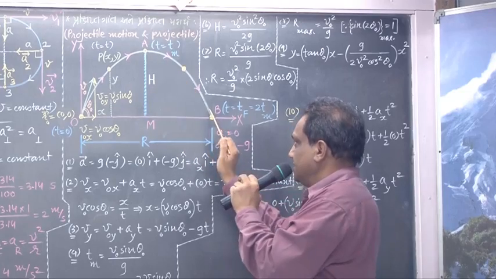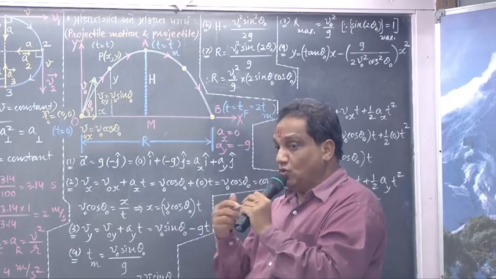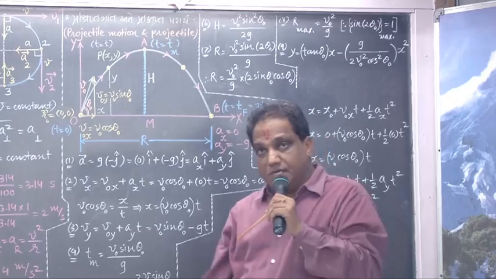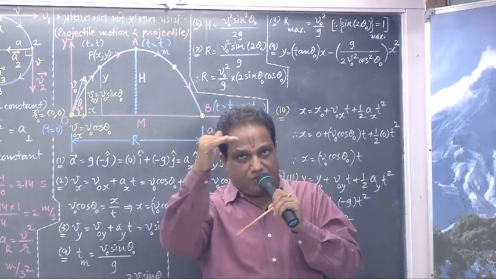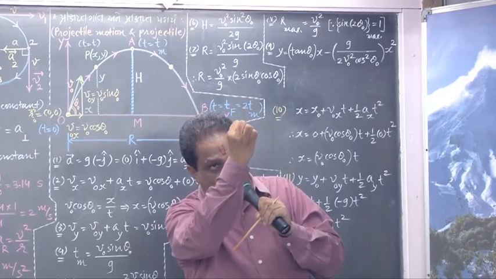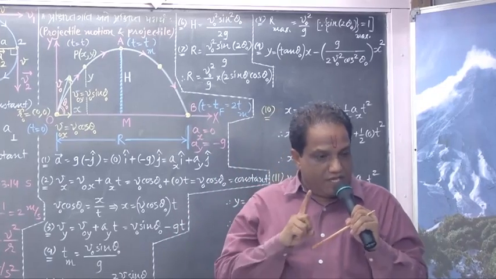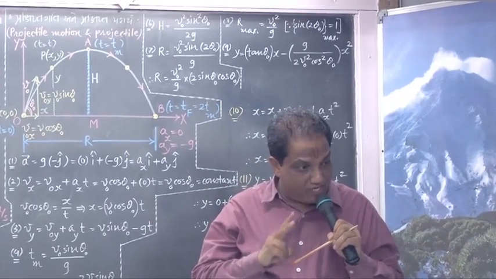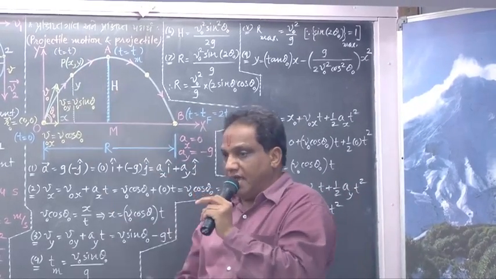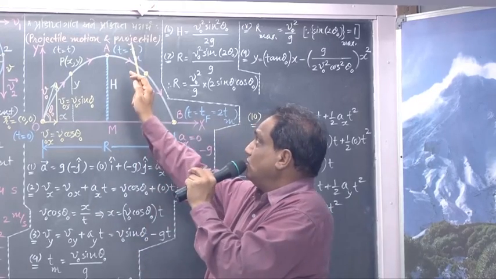During this entire motion, we find two characteristics, two specialities. First, velocity along the horizontal direction remains constant and acceleration along the vertical direction remains constant. A motion having such two specialities is known as projectile motion, and that body which undergoes such a motion is called a projectile.